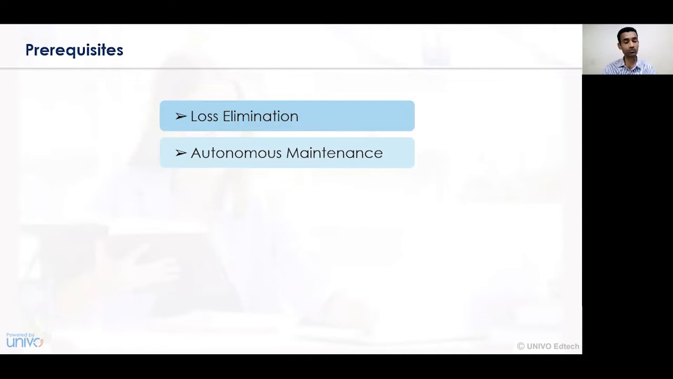So the use of robotic tools and technologies will try to eliminate resources and wastages, and the lead time is also reduced. So autonomous maintenance is essentially required.